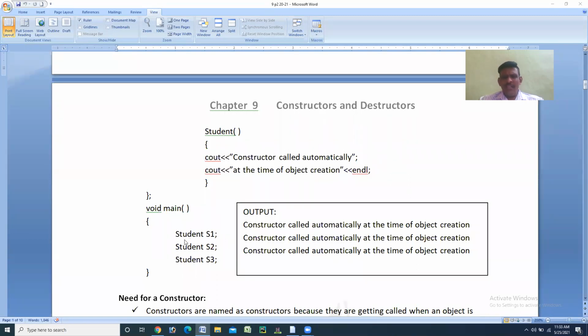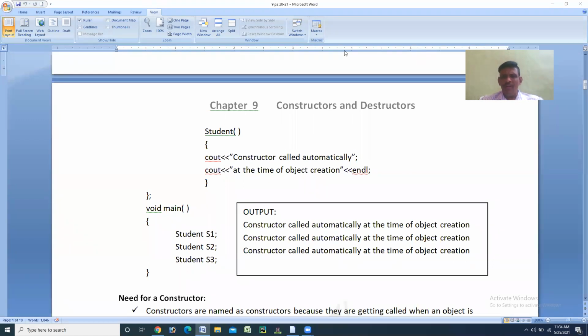What is student here? Student is nothing but the name of the class. And what is S1? S1 is the object. When this particular instruction executes, the constructor is going to execute automatically. According to the definition of the constructor, we know that a constructor is a member function that is called automatically when the object of that class is created.